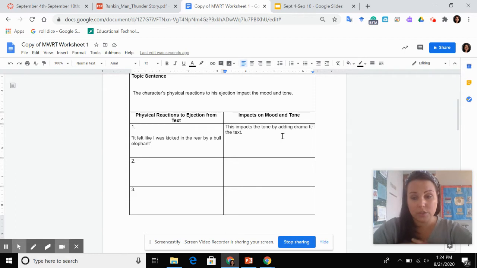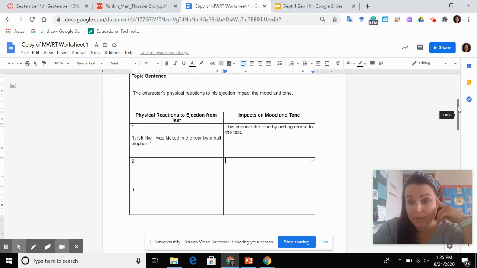I like that one better because you're using the word painful. It's letting us know that he's in pain. I hope that makes sense to you. Your job is to find 2 more exact quotes. It's called a direct quote, word for word with quotations around it from the text. And then choose, if there's a mood, if there's a setting, you focus on mood. If there's not, you focus on tone. You don't have to do both. Okay? When you finish that, you've already written your response, basically.